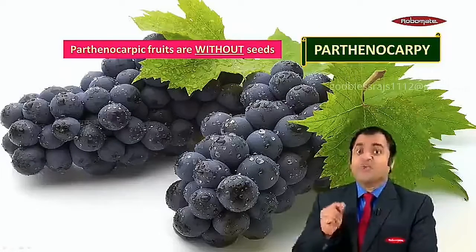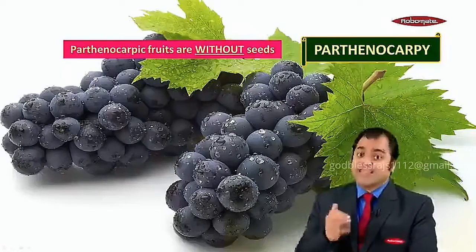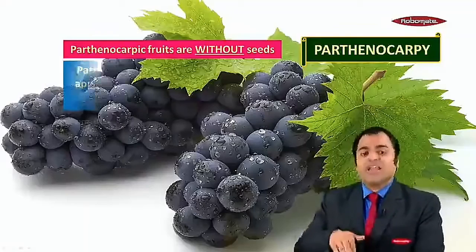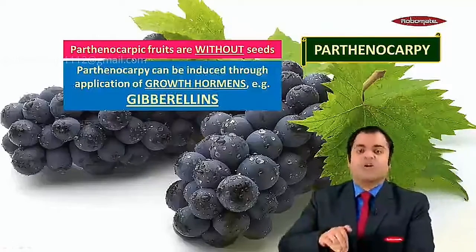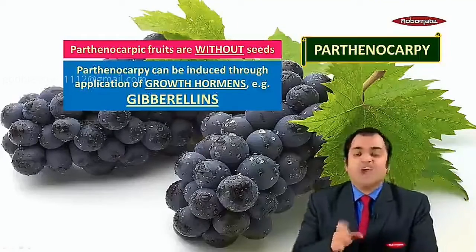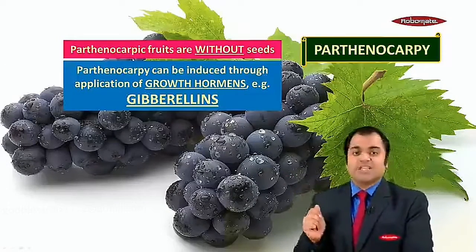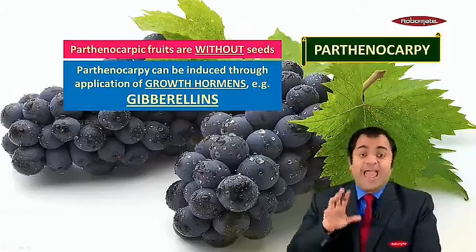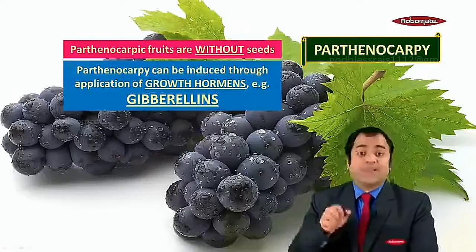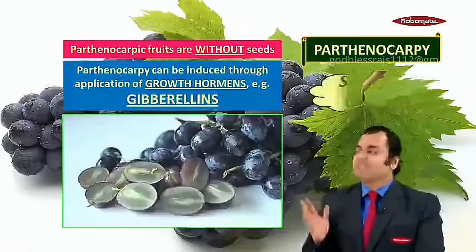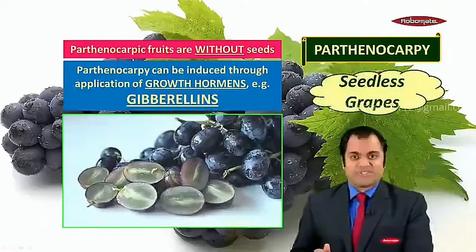But if you know that a seed formation can take place, then initially we can also induce parthenocarpy by application of certain growth hormones, for example, gibberellins. So when the time was right, and if you provided the grape plant with gibberellins, you will produce these beautiful seedless grapes. Okay?